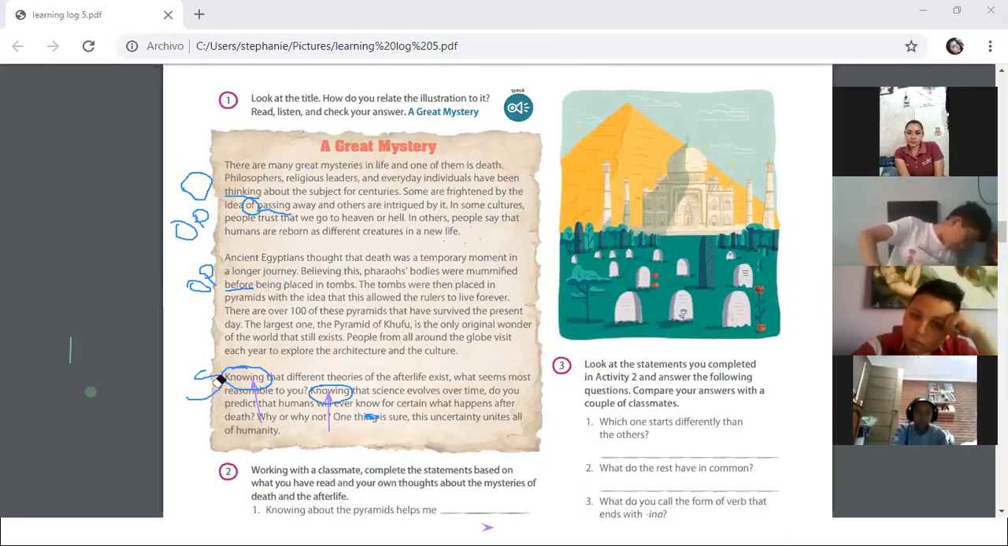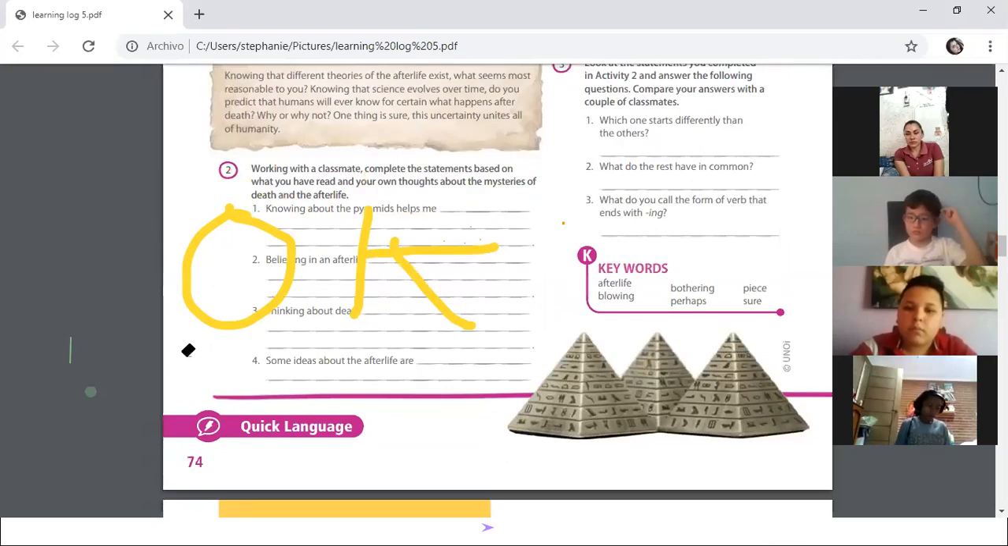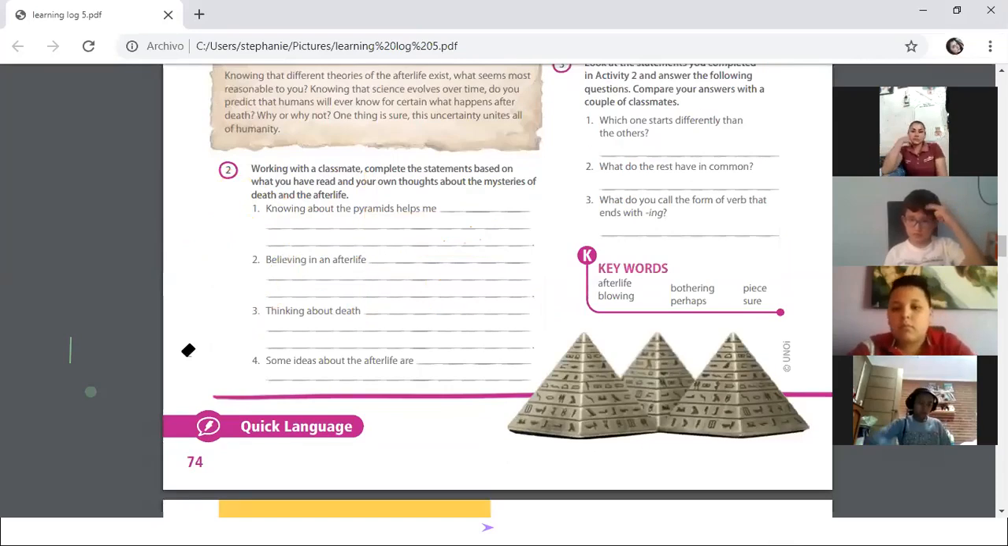Let me erase the things that I wrote here. Okay. Turn off your microphones, please. Okay, so let's continue with exercise number 2. We have to complete these ideas using different words. Number 1 says, knowing about the pyramids helps me. What do you think? If you know about pyramids, what is the benefit of knowing about pyramids?